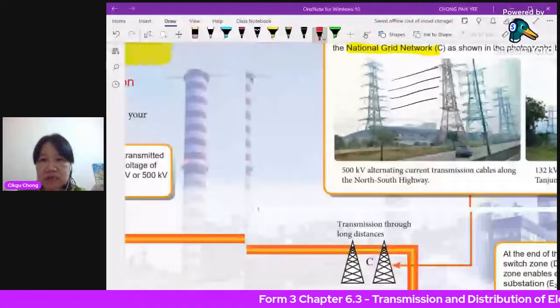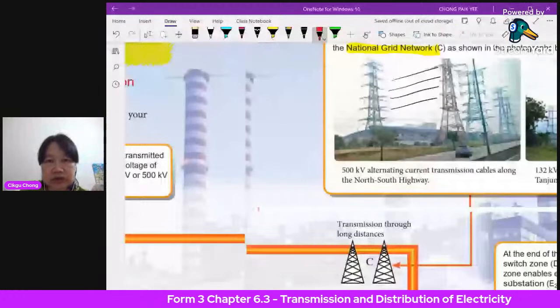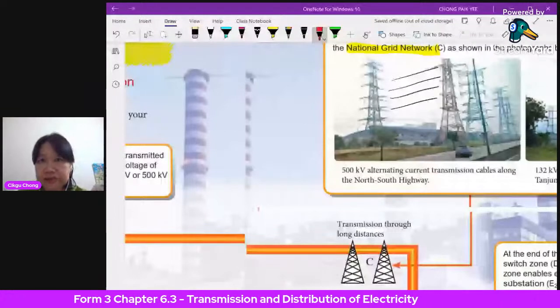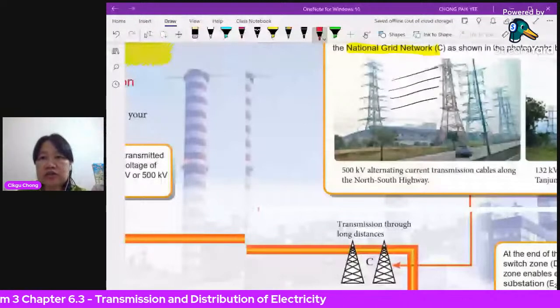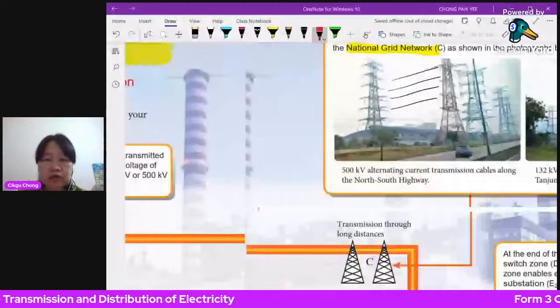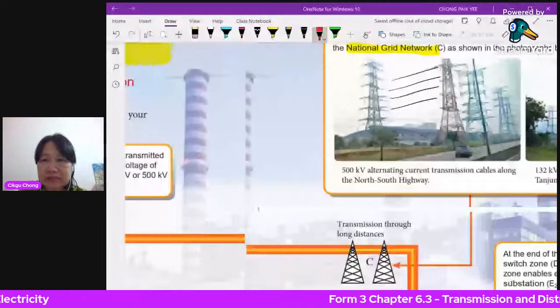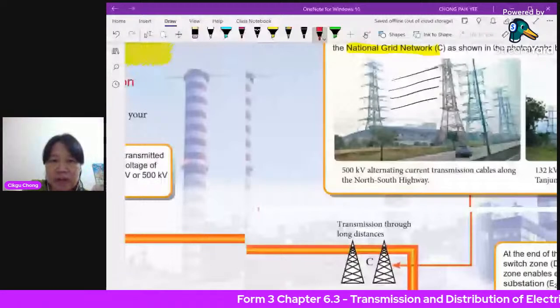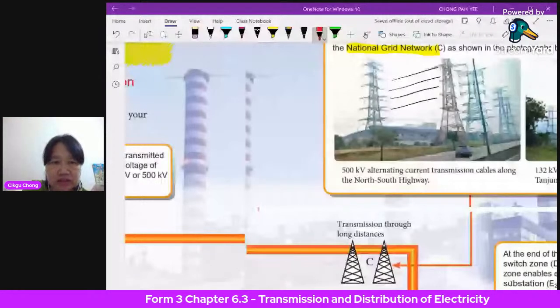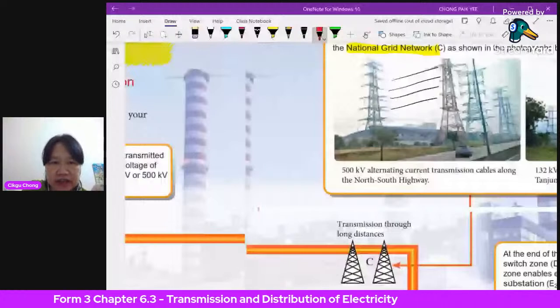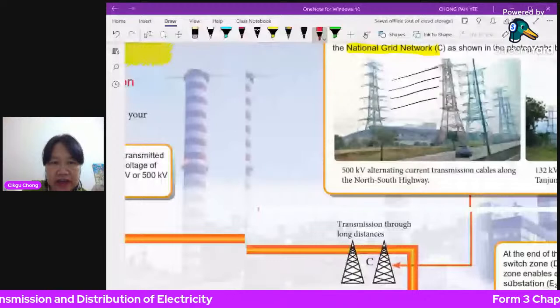National Grid Network. So it's transmitted through all these high voltage cables. Now, the structure that carries these high voltage cables is called a pylon. You see these very tall structures that carry these cables? That structure is called a pylon, but the system is called the National Grid Network.